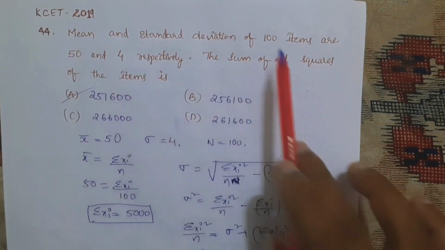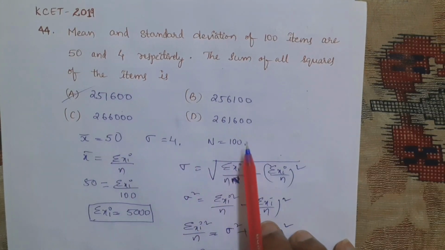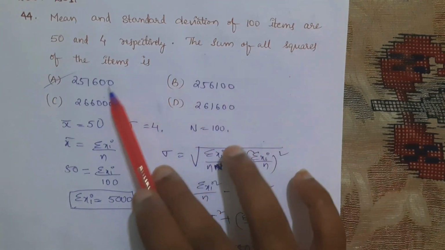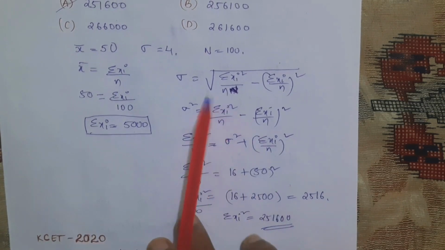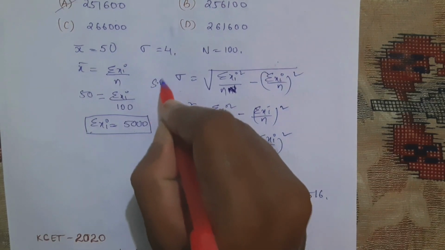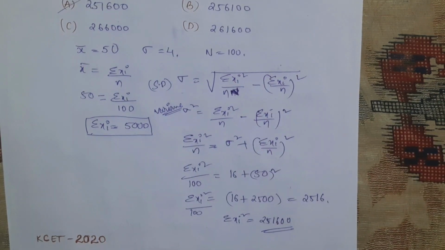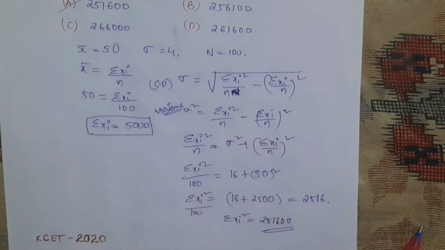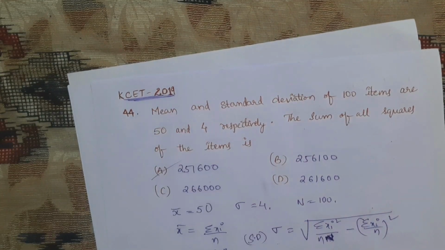See the question clearly. Mean and standard deviation are given: mean is 50, and the number of items is 100. From that we need to find sigma xi square, nothing but the sum of all squares of items. To find it, we will use the formula of standard deviation, or the variance formula also we can use. This is the formula of standard deviation, and this is for variance. By either formula you can find it. Sigma is given, that means sigma square is nothing but 16. So substitute all remaining values carefully and simplify. This is about the 2019 question.